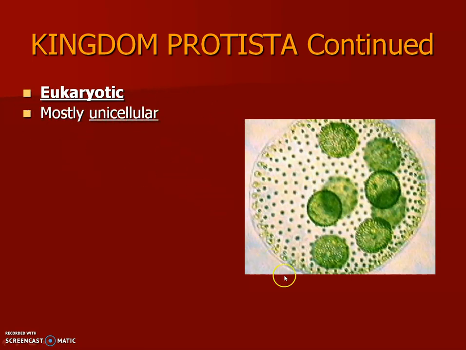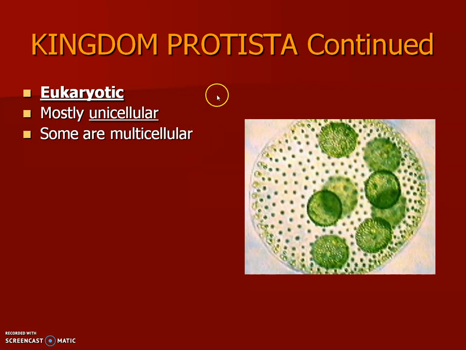They're mostly unicellular, although this one, called a volvox, you'll look at in 2 weeks under a microscope. Technically, it's a colonial organism, which would be the most primitive form of multicellularity. All the cells are basically the same. They're just connected together. They don't have any specialization. These little green circles are actually daughter colonies that'll eventually be ushered to the outside and form new colonies. But yeah, that's the volvox. Mostly unicellular, but some are multicellular like this guy.